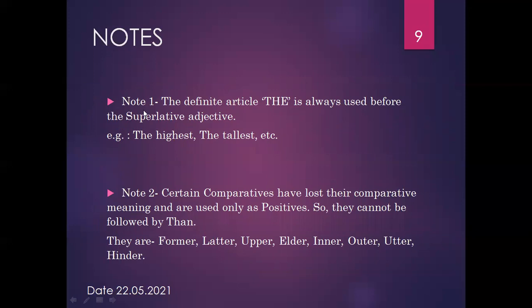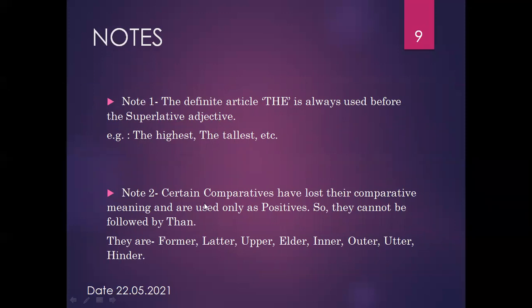Note number 1 is saying that the definite article the is always used before the superlative adjective. So here is one example, the highest, the tallest. It means tallest and highest are adjectives, but in a superlative adjective, we have to add the before this adjective.